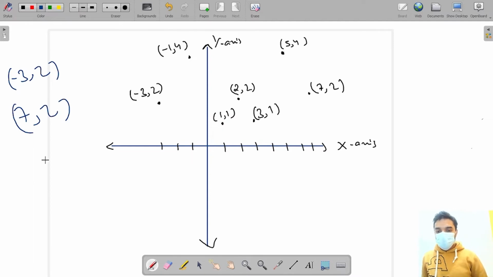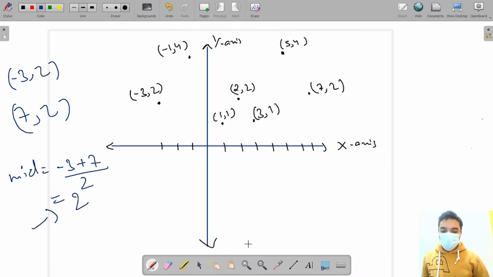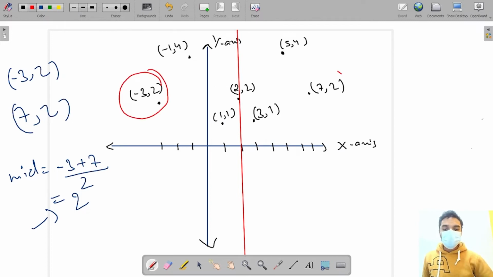Seven and 2, I can see that the y coordinates are the same. So I'm going to draw a mirror. The mid will be equal to, as you all know, (x1 + x2) / 2. We all learned this in 10th class, maybe 9th class, I don't remember. So x1 is -3, so (-3 + 7) / 2, which is 2. That means at x equals 2 there's a line, which is the mirror for -3 2 and 7 2. These are the two mirror images of each other.